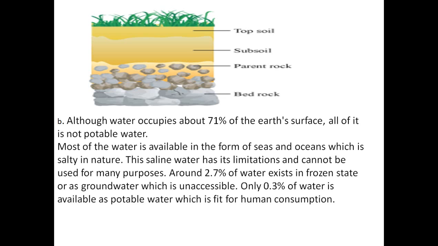Around 2.7% of water exists in a frozen state or as underground water which is inaccessible. In a frozen state means ice mountains or glaciers, which are water in solid form. Groundwater is also not easily accessible, like in a desert area or mountain area. Only 0.3% of water is available as potable water, which is fit for human consumption. That is the reason why, though 71% water is present, we are using only 0.3% of water.